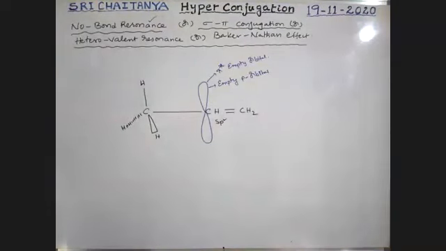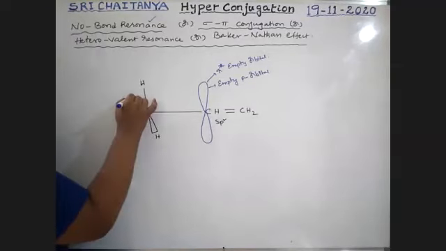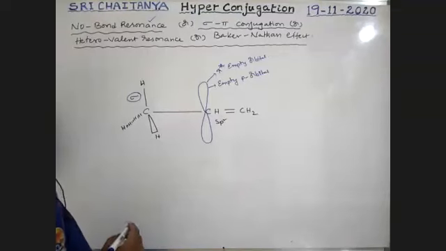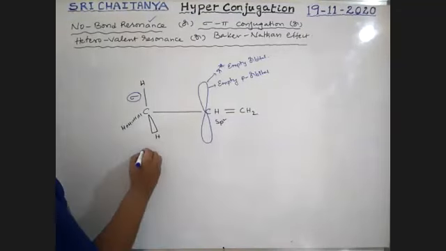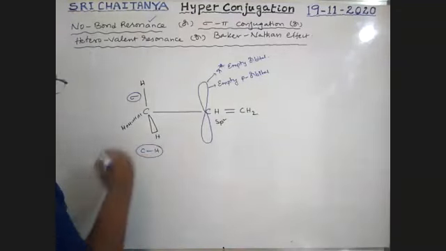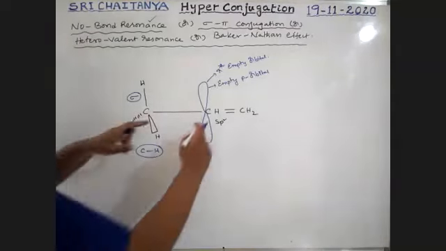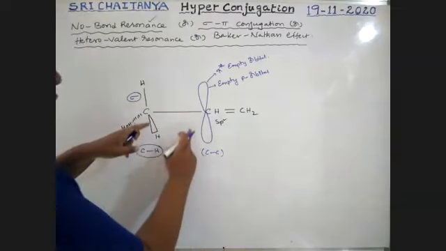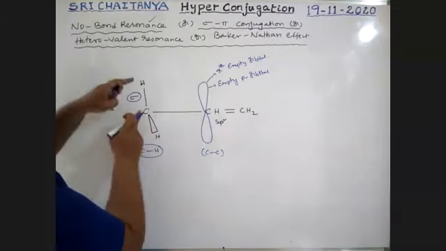Next, this is a sigma bond, boys. The CH bond and the CC bond are involved.